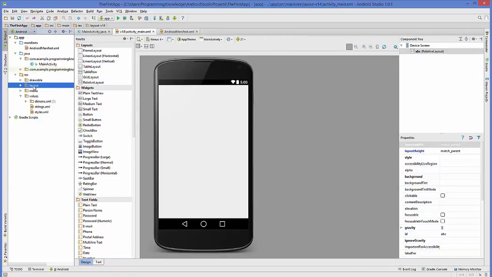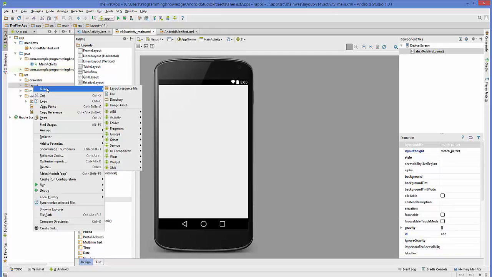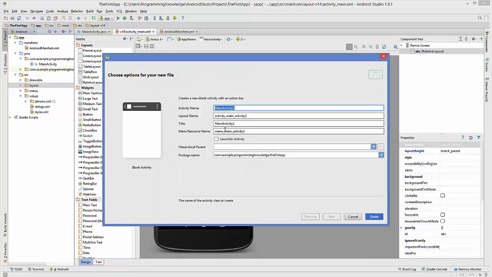You just need to right click on this layout folder and go to New, then Activity, and we will select a blank activity from here. So select this blank activity, and this wizard will open.